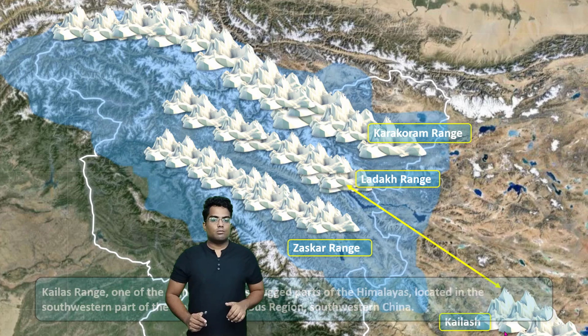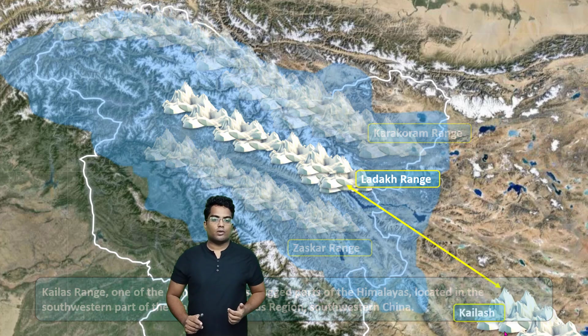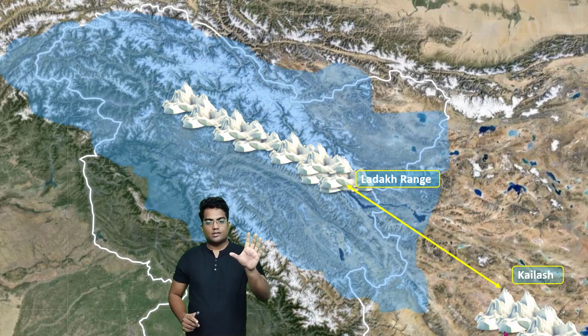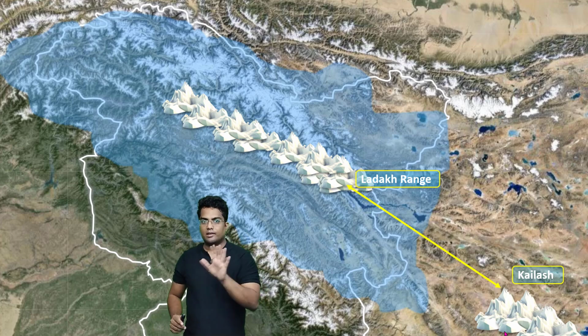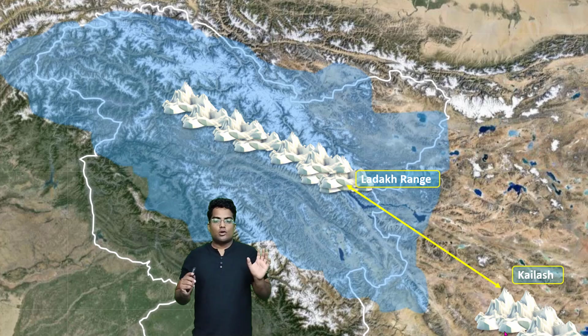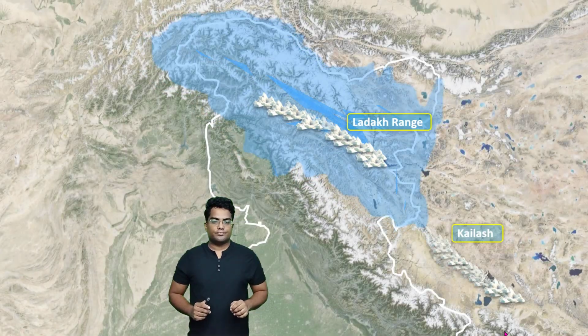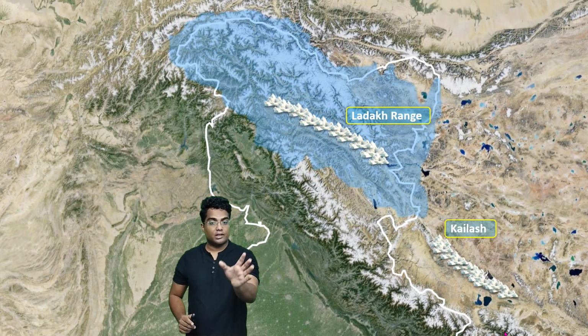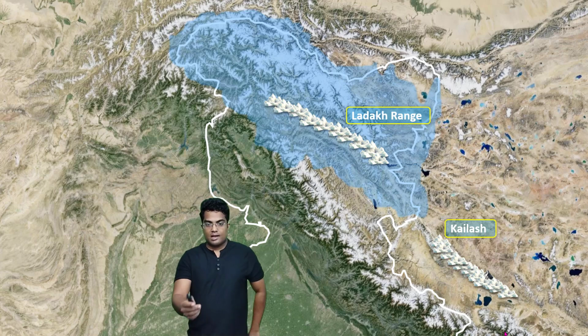So that is why I'm going to remove the rest of the ranges. As you can see, Ladakh and the Kailash range are basically the same thing, head and tail. Now we are only interested in the Kailash range. So essentially, to give you a perspective, this is how it looks. Ladakh range pretty much is located in India. However, if you look closely, Kailash range is essentially entirely in Tibet, right?